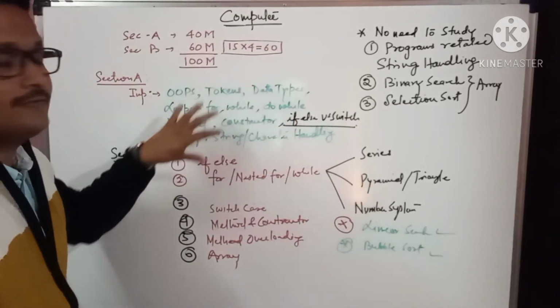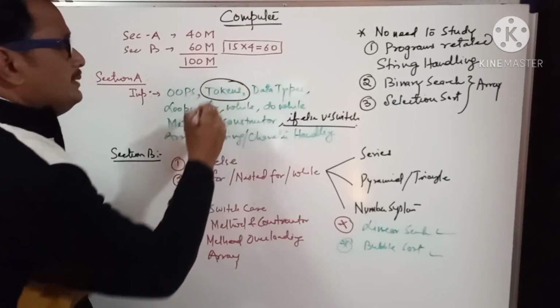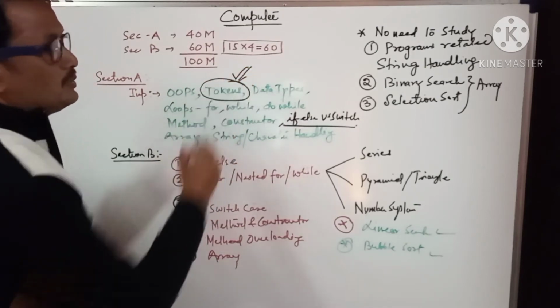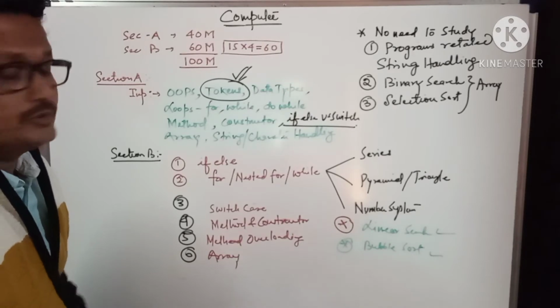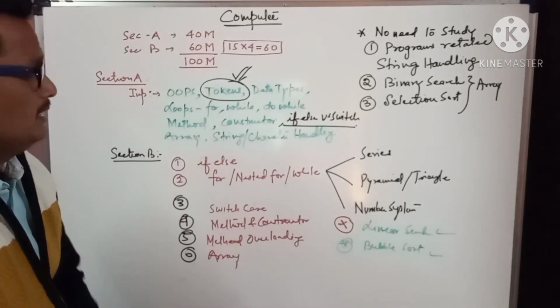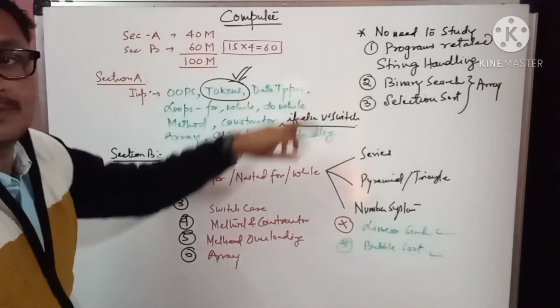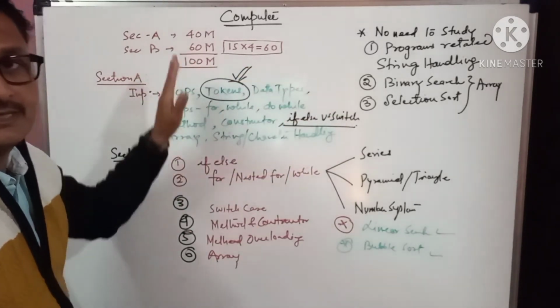So this part is very important. Increment, decrement, everything will come in the token part. So see tokens carefully. Near about 40 marks of questions you will get from these topics for section A.